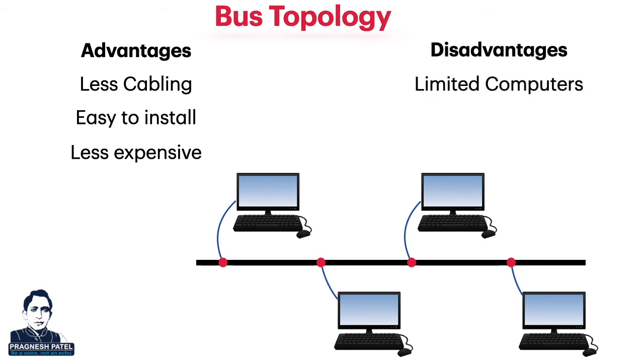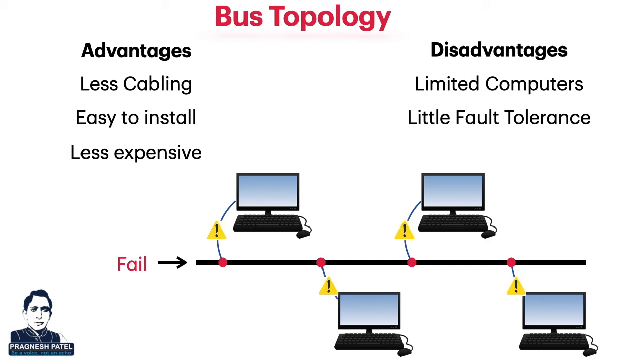Now, disadvantages: as the strength of the signal decreases with the increase in wire length, only a limited number of taps and hence nodes can be connected. Failure of the central cable paralyzes the whole network. For this reason, it is considered to have very little fault tolerance. Since the cable lies inside the wall, it is very difficult to find where the fault is.